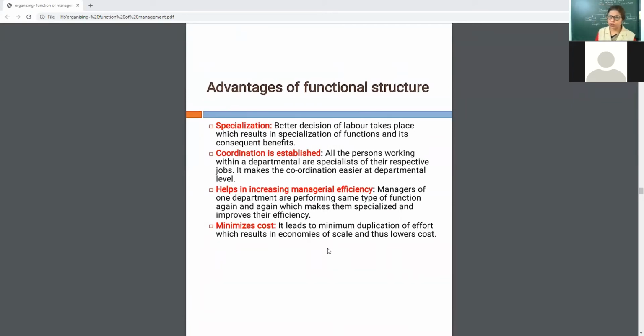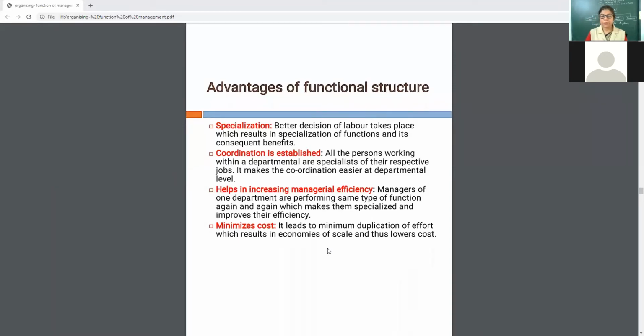Advantages of functional structure. My dear children, just now I explained that the organization is classified on the basis of functions to be performed. It requires a high degree of functional specialization, and it is suitable to single line product companies. Now, what are the advantages of this type of structure? Why should an organization adopt a framework on the basis of activities or functions to be performed?